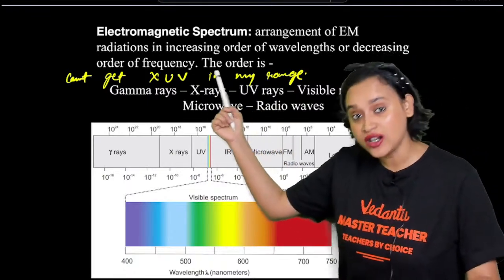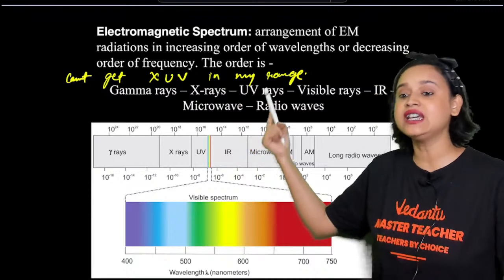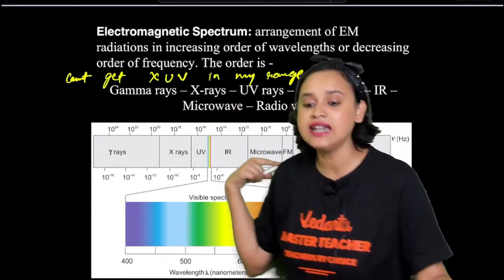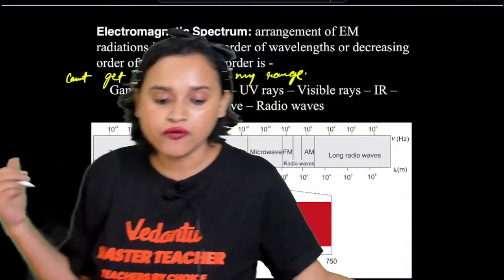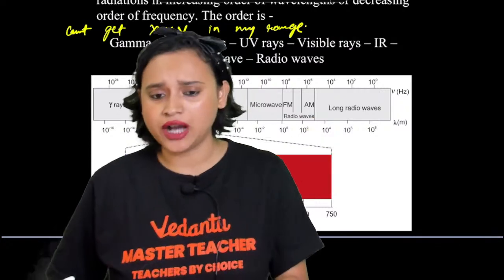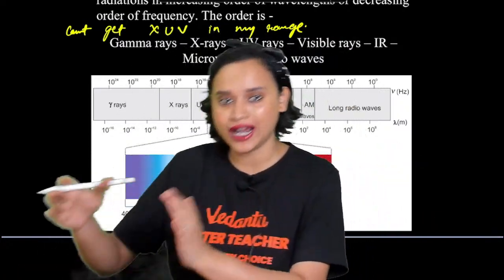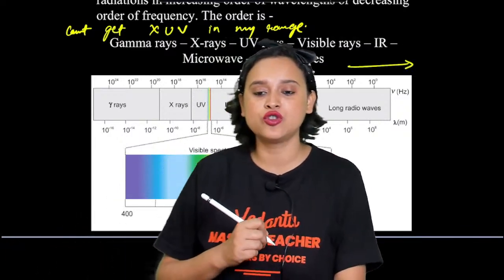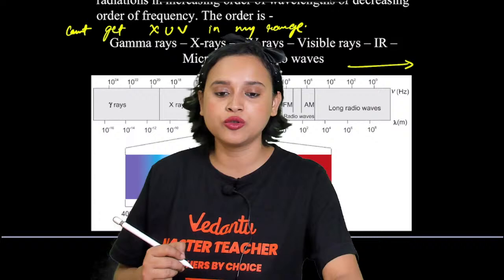UV is your UV and V is your visible. In my range is infrared, microwave and your radio wave, everybody. Got it, guys? So one thing that you have to remember: as you go from left to right, do you know what happens?